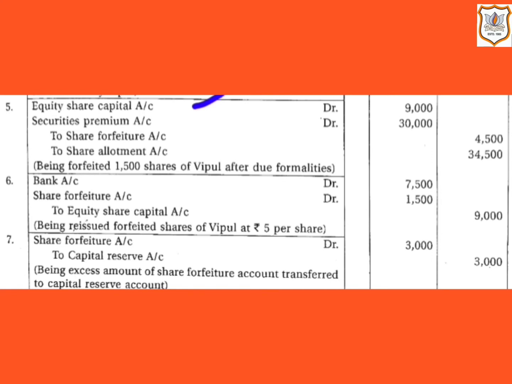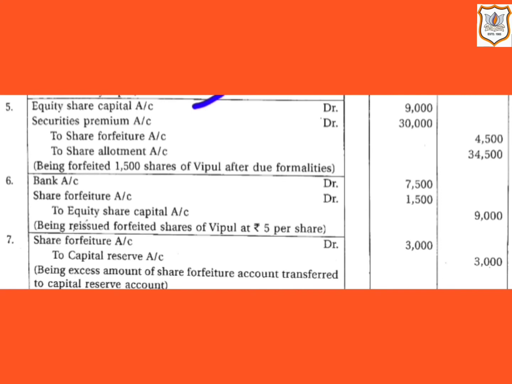That is 1500 shares that have been forfeited. 1500 shares multiplied by rupees 6, that is called up value. That means rupees 3 at the time of application and rupees 3 again at the time of allotment. So 3 plus 3, that comes to rupees 6. So called up value is rupees 6.